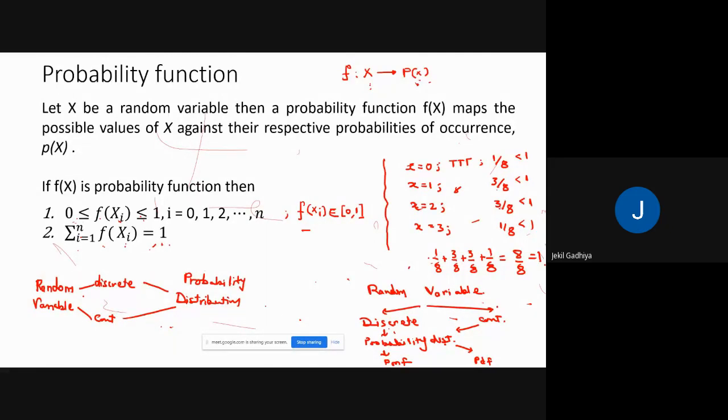Now for this distribution, if we can generate a function, it is known as a probability function, and it depends on the type of random variable. Suppose this function is associated with a discrete probability distribution, then it is known as a probability mass function, PMF. And if this function is associated with a continuous probability distribution, that is known as a PDF, that means probability density function.